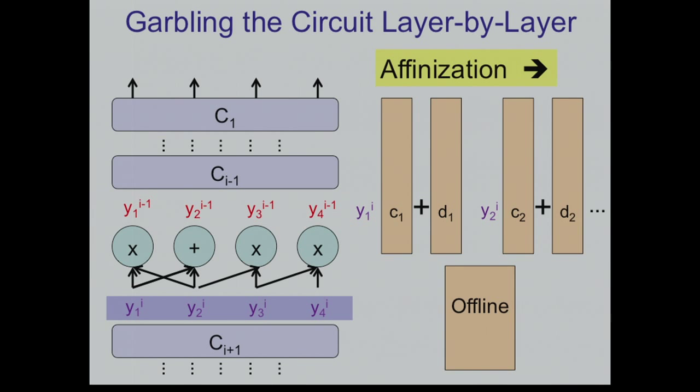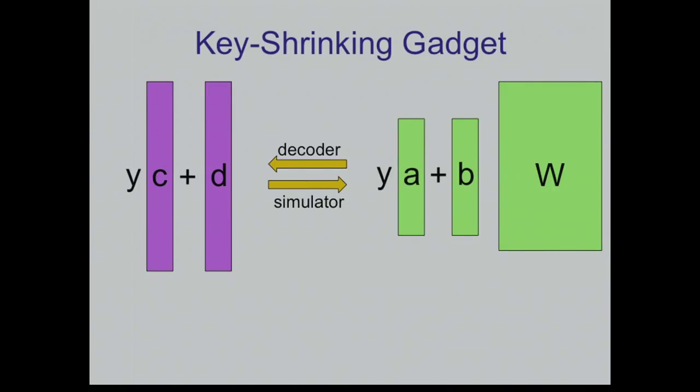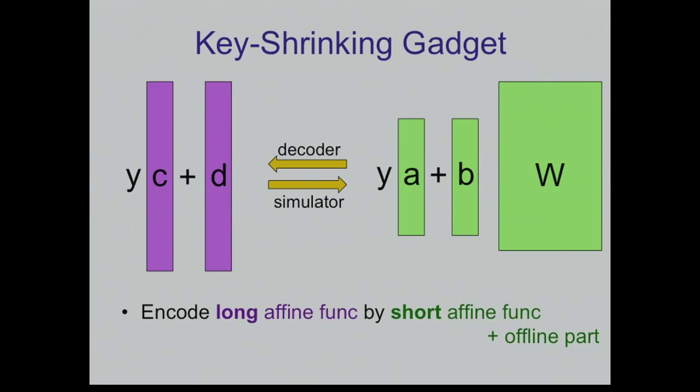So if we had a way now to apply this key shrinking gadget, which shrinks this vector, possibly at the expense of increasing this offline part, then we would be in good shape. We could continue this process again and again for many, many layers. This is exactly what we need, and formally what we need is again an encoding. We want to be able to encode a long affine function by a short affine function. You're allowed to also put some offline things here. Note that I'm allowing these short vectors A and B to depend on C and D, and maybe the randomness, and also W, but they're not allowed to depend on Y. So this is the gadget that I need.